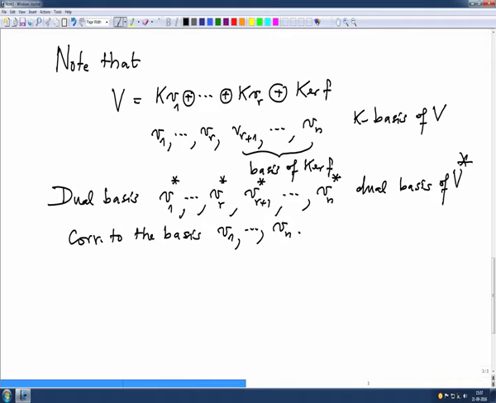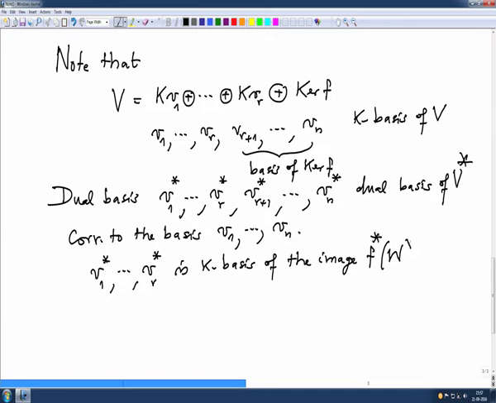Now I want to claim that this part, V1 star to VR star, is a K basis of the image F star of W star, which is the image of F star.